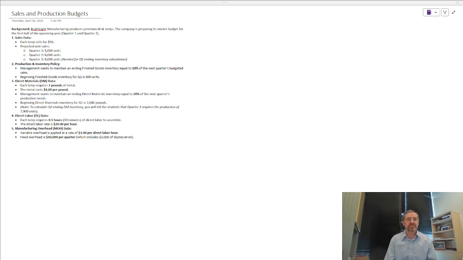This chapter focuses on the manufacturing process because it tends to be a little bit more complicated and there's more moving parts. So we're going to look at a manufacturing business starting with the sales budget, which then flows into the production budget, and that flows into the direct materials, labor, and overhead. So we're going to see how we calculate how much stuff we need to buy and produce and manufacture. And it all starts with the sales budget.